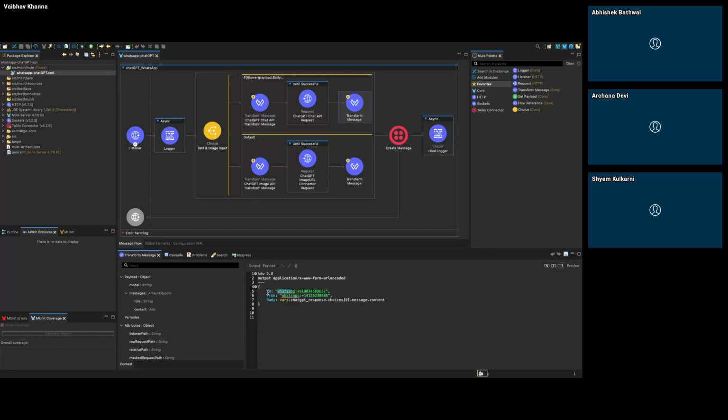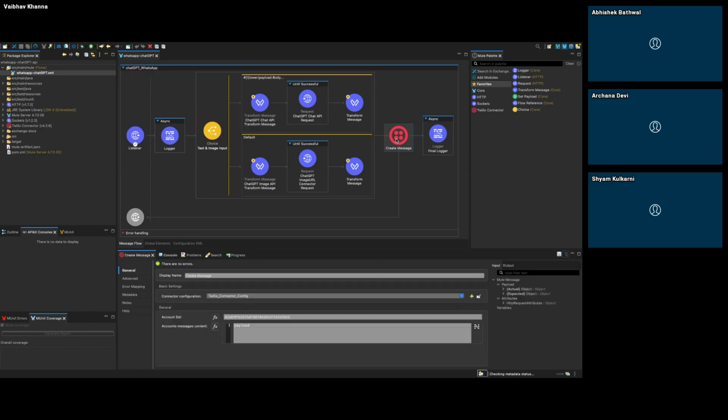You can pass any information on this, and in the body I am passing the content. I am getting the response in the ChatGPT response object, and using that I am getting the content. So this is one part, and then passing the payload to Twilio, which is then sending that content received from ChatGPT to my WhatsApp account.